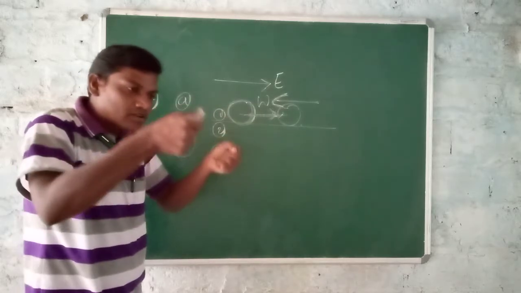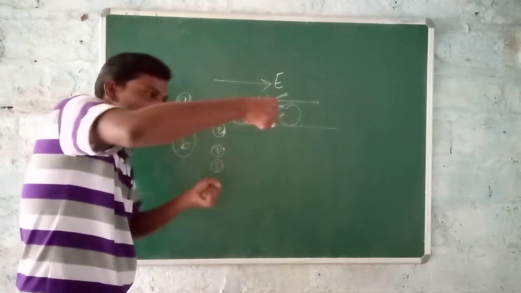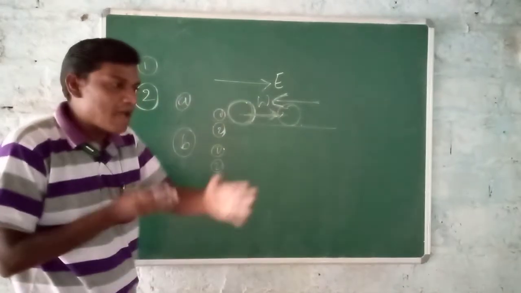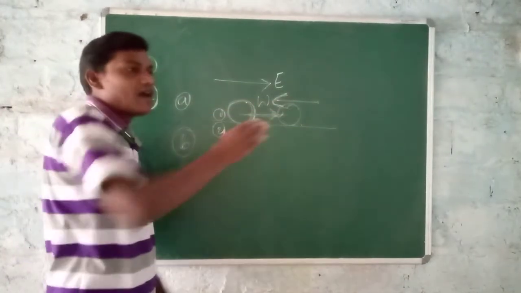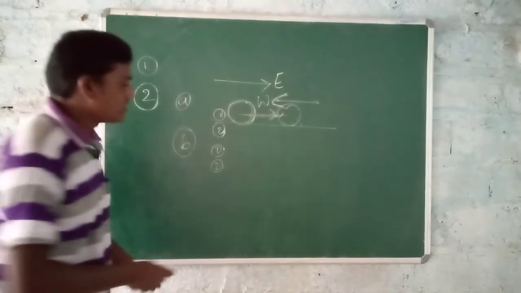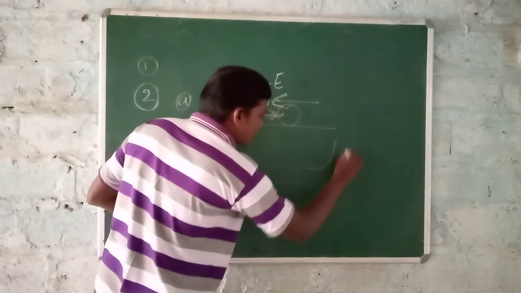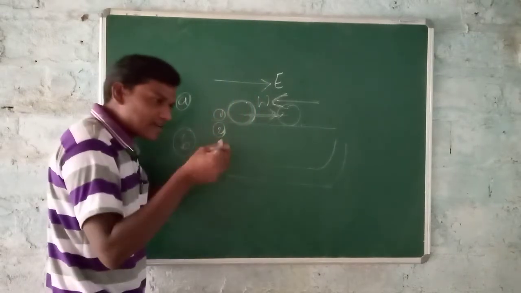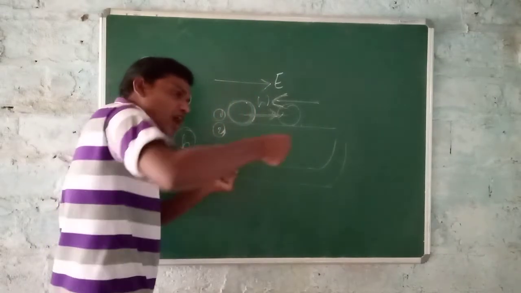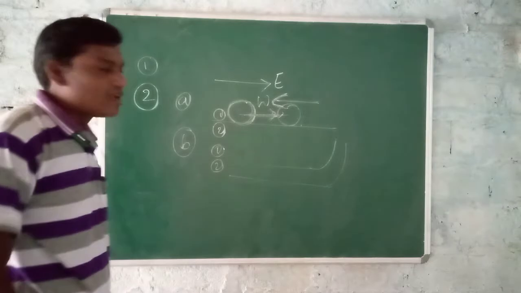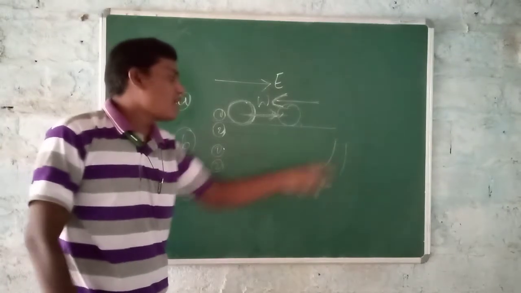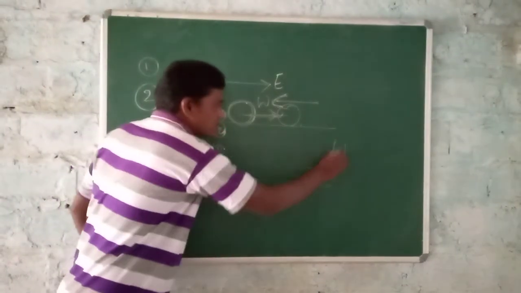When he holds the steering and slightly applies force during the turning, what will happen? The car will safely turn, or change direction. Initially the car is going in this direction, but at the curved position the driver must apply force on the steering to rotate the wheel. That's why the direction of the car changes.